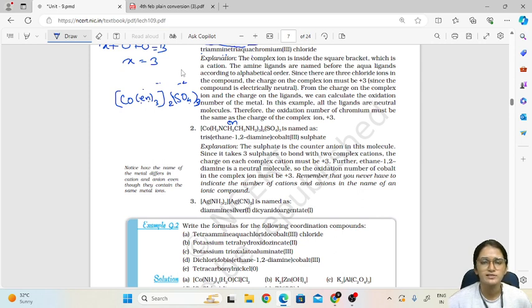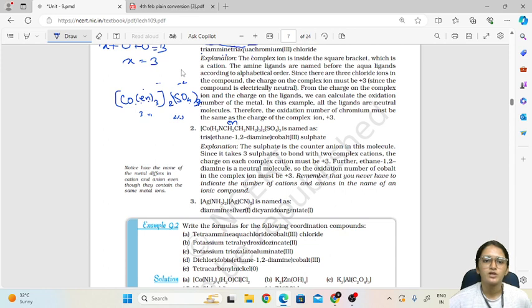So what happens? To balance the charge, like how we do in electrochemistry, if the charge is unequal, we multiply it crosswise. Like if there is 3 over here and here there is 2, then we multiply this by 3 and this by 2. The same thing is done here. Here the charge is -2, that's why it is multiplied by 3, and here it is +3, so it is multiplied by 2. So from this we got the charge.